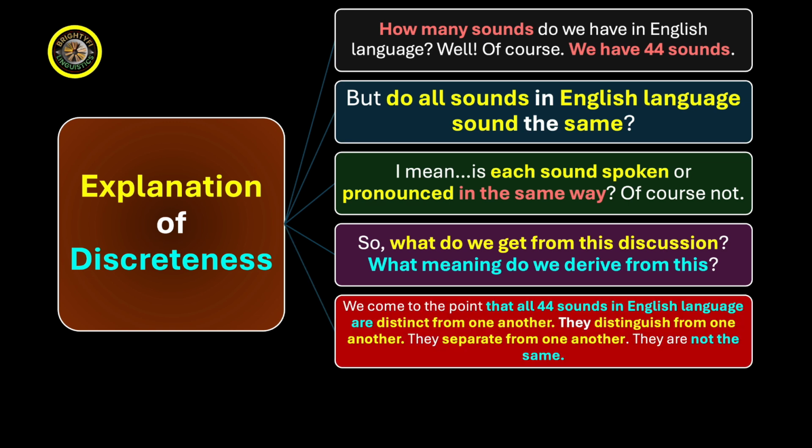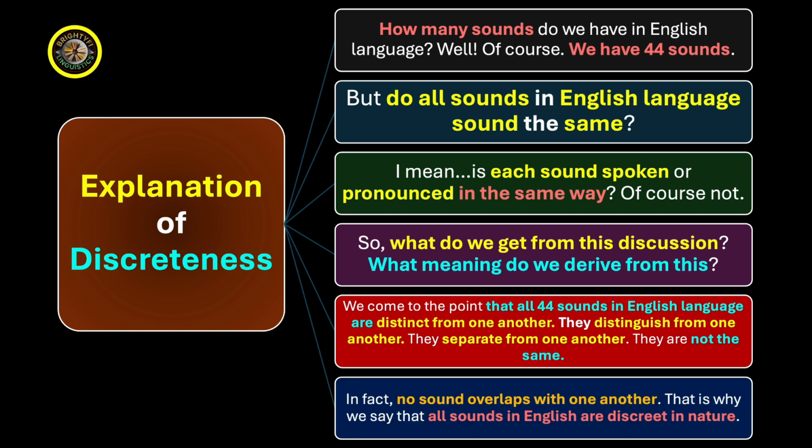We come to the point that all 44 sounds in the English language are distinct from one another. They distinguish from one another. They separate from one another. They are not the same. In fact, no sound overlaps with one another. That is why we say that all sounds in English are discrete in nature, distinct in nature, independent in nature. We move on to the next point of discussion, that is levels of discreteness.